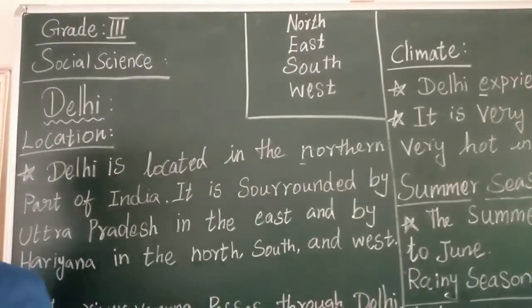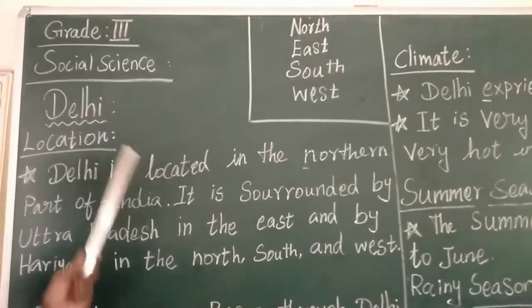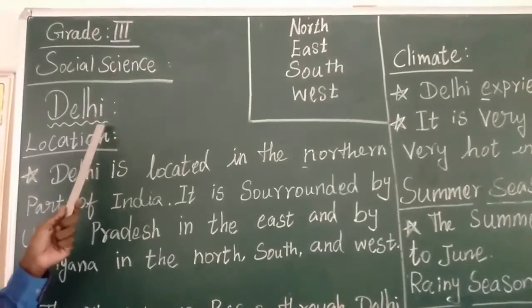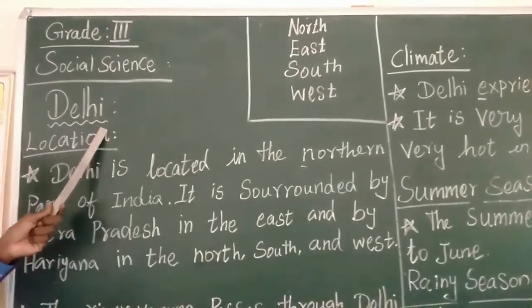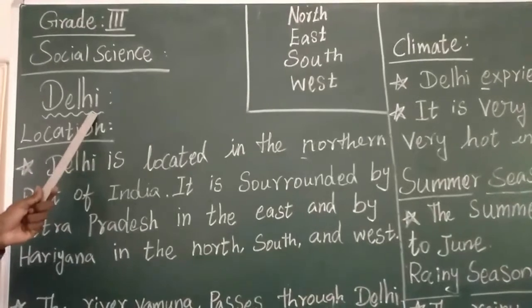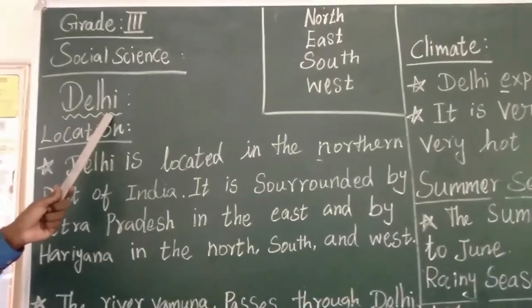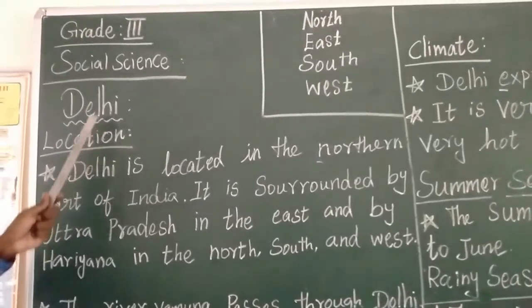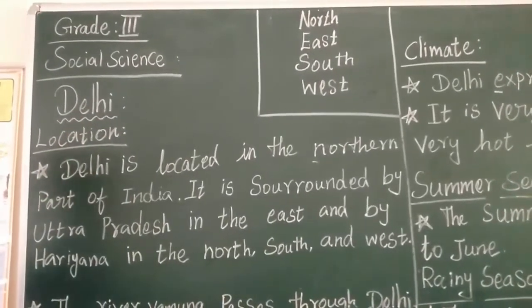In this video we are going to see about Delhi. We all know Delhi. Delhi is a part of India. It is one of the parts of India. We are going to see where Delhi is located and how it is important for India.